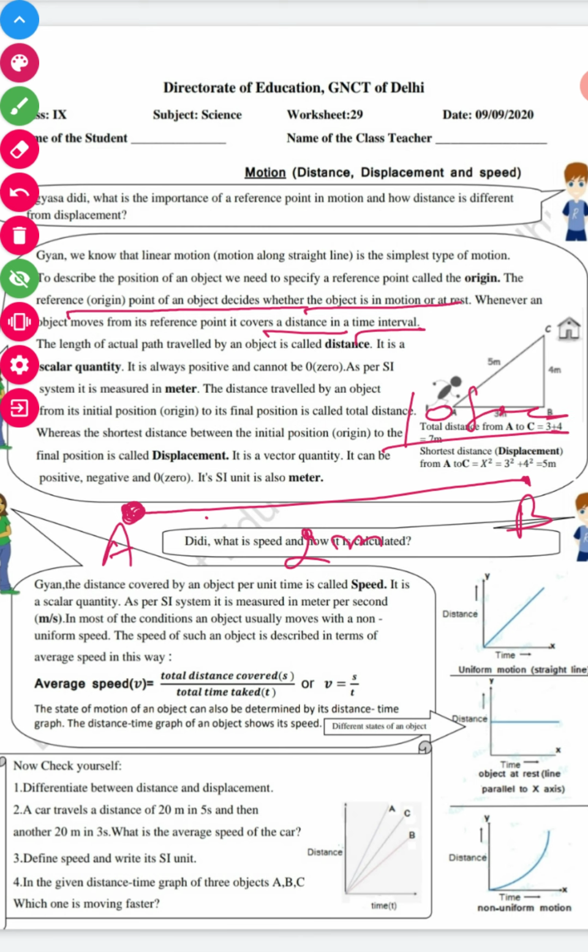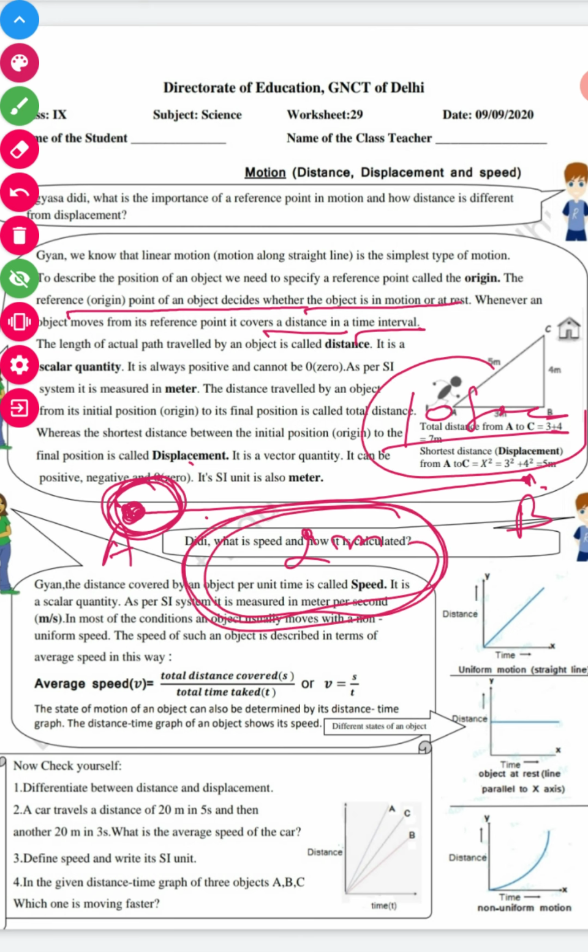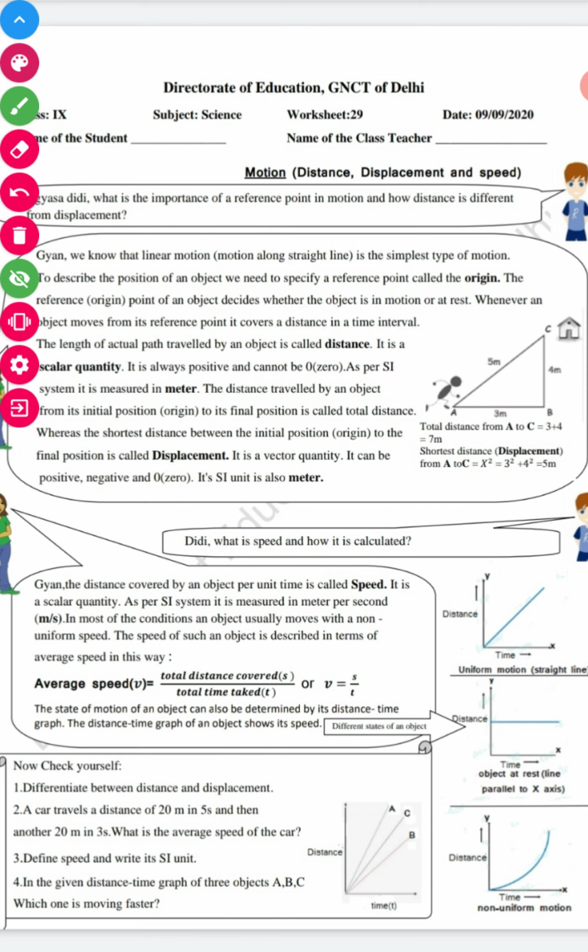By taking this reference point, we say the object has covered the distance AB, which is 2 meter in 10 seconds. So distance covered is always taken with the reference point and in a particular time interval.